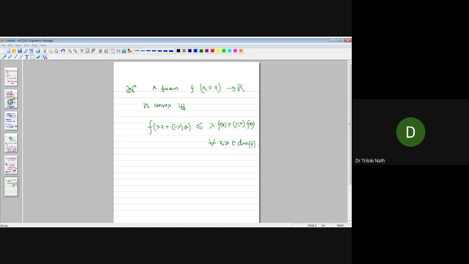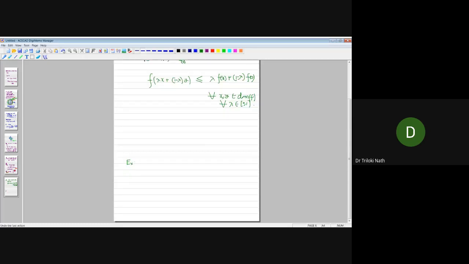Because I don't know whether f is defined on all of X or not. If it is defined on all of X, then domain f is X. So as I'm saying here, f maps X means f is defined on all of X. And this holds for all λ in the closed interval [0, 1]. So this is the mathematical formulation. You can verify that closed balls and open balls are convex sets, and this norm function is actually a convex function on the normed linear space. Okay, fine.